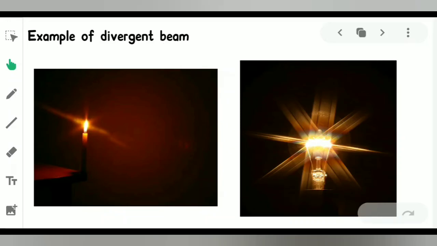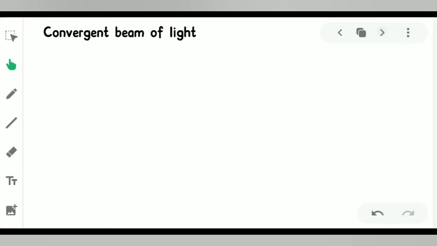Okay, now moving towards the convergent beam of light. When we talk about a convergent beam of light, again we need a source. We write, this is a source. The source can be anything, like a light bulb or any kind of thing.